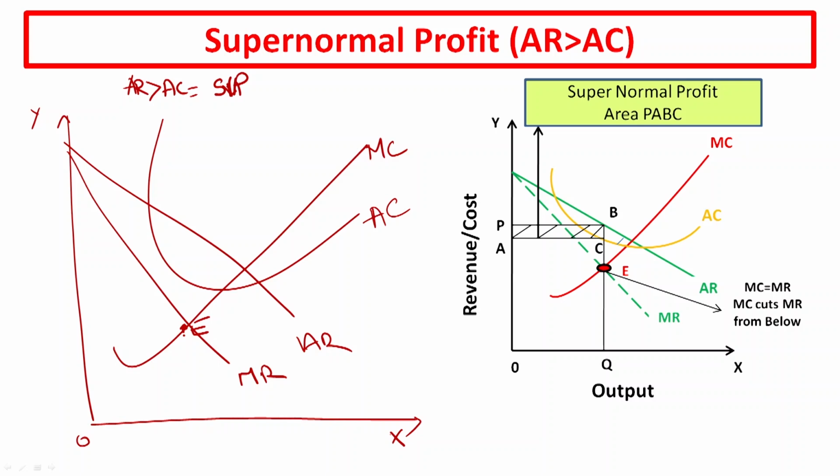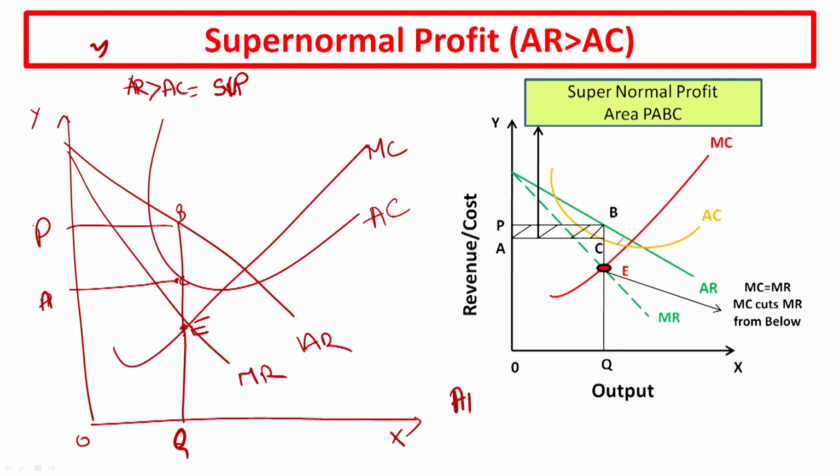Then you are going to touch the line from the equilibrium point upward. This will give you the equilibrium output, because the equilibrium point gives you the equilibrium output and equilibrium price. So, OQ is the equilibrium output and OP is the equilibrium price. And this is your average cost. Connect this point from here, label it as B, C and A.